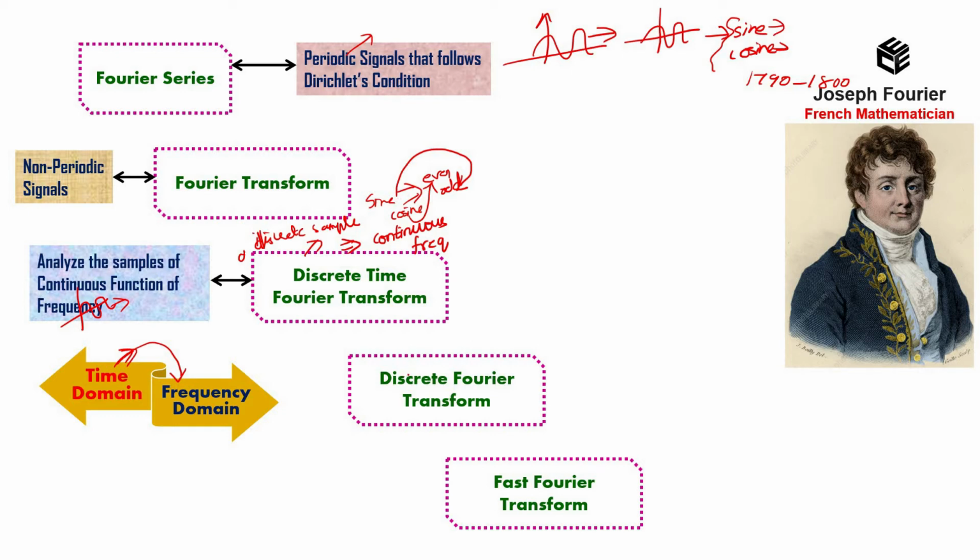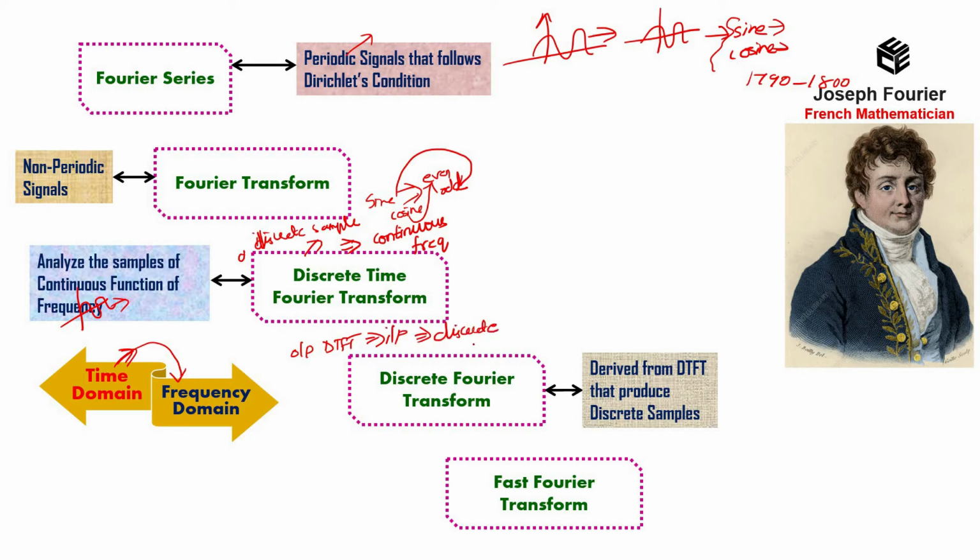Next is discrete Fourier transform. Already we know there is a tool called discrete time Fourier transform. Then why are we moving to the discrete Fourier transform? Because in the discrete time Fourier transform, we get a continuous number of samples in the frequency spectrum. But the thing is, it is continuous. Therefore, it is not applicable to digital systems. In the discrete Fourier transform, the output of the DTFT is given as an input. Therefore, it produces a signal with a discrete number of frequency samples. So here we can say that the samples are limited. With the help of these samples, we can derive the final output of the signal.